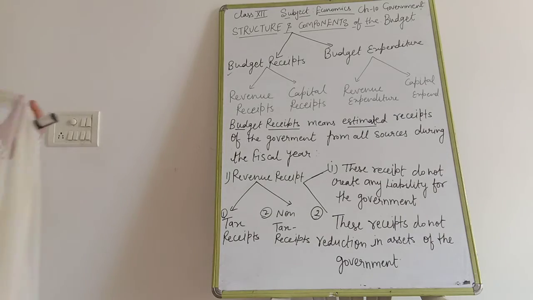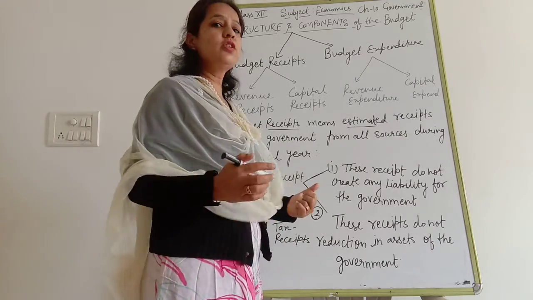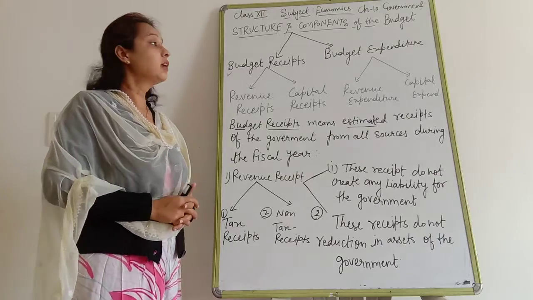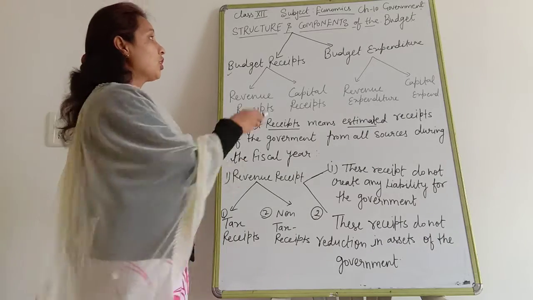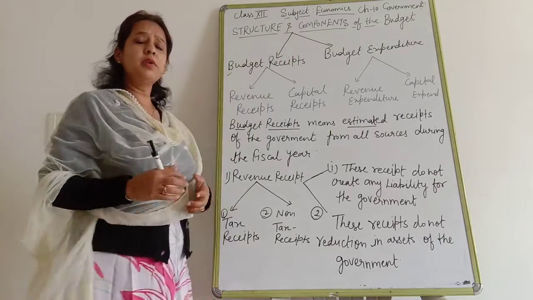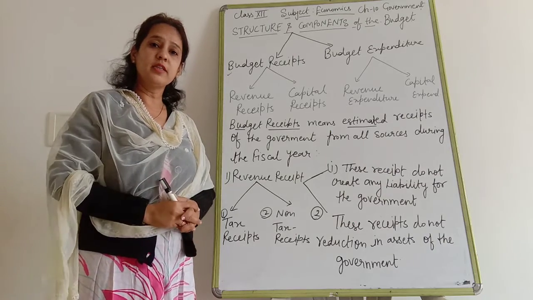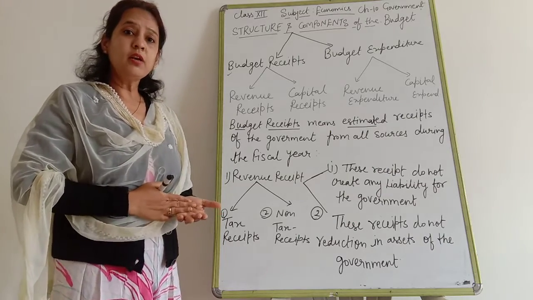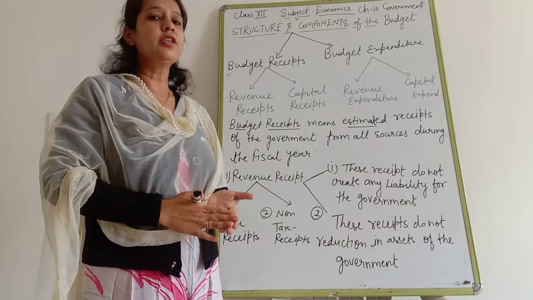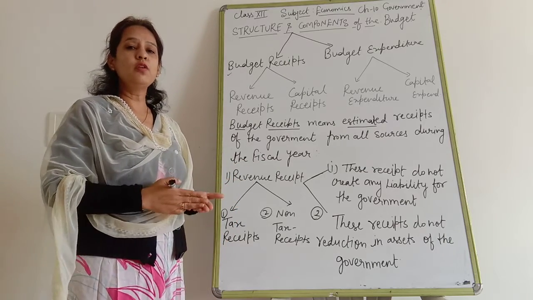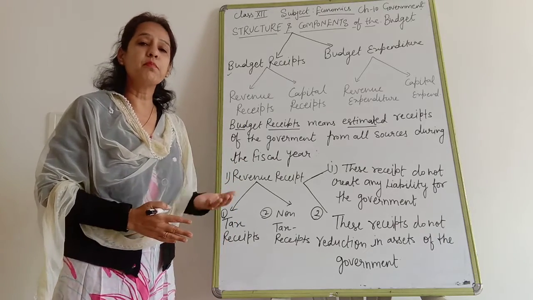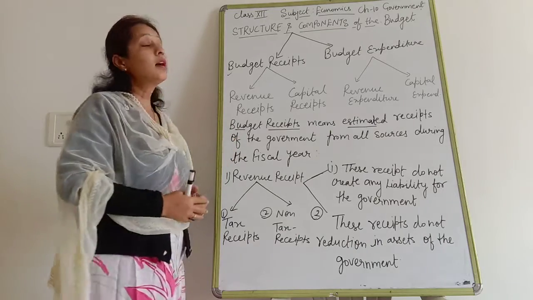Good morning students. Today we are going to discuss the next topic of chapter 10, that is components and structure of the budget. What is the meaning of budget? We had already discussed. It is a statement of estimated expenditure and expected revenue of the government for the upcoming year, that is known as government budget.